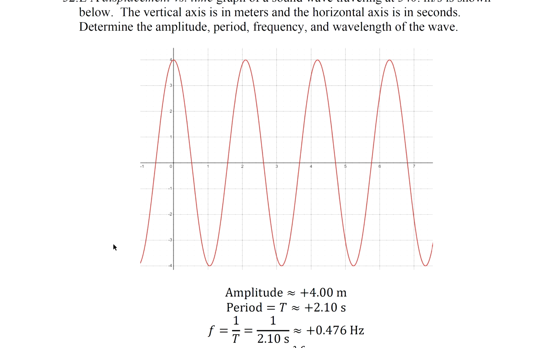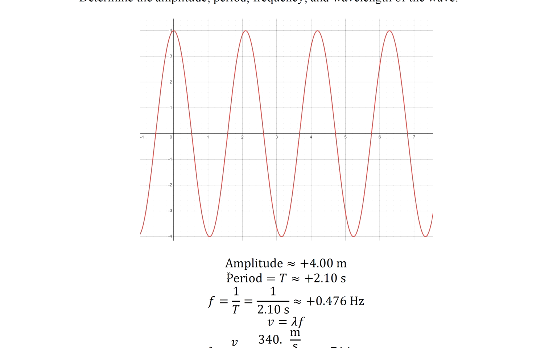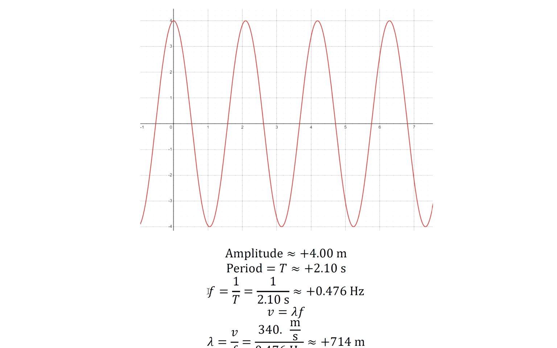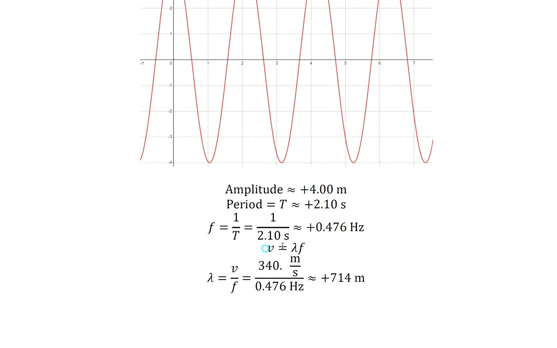So the amplitude is 4 meters. You could see it goes from the middle to the top. Period is a horizontal distance. It's not the wavelength anymore. So period is about 2.1 seconds. f is 1 over T. V equals lambda f. So now let's solve for lambda.